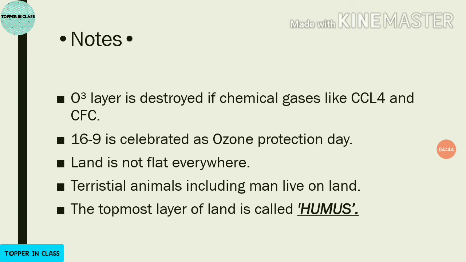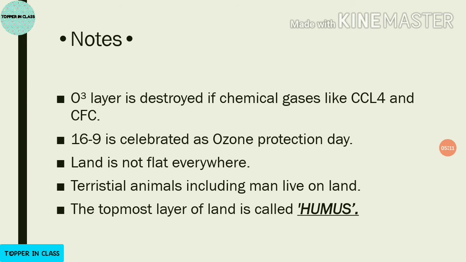What is meant by CCl4? CCl4 means carbon tetrachloride and CFC means chlorofluorocarbons. Okay, so to save the ozone gas layer, 16th September is celebrated as Ozone Protection Day, to make everyone remember the protective shell of Earth.